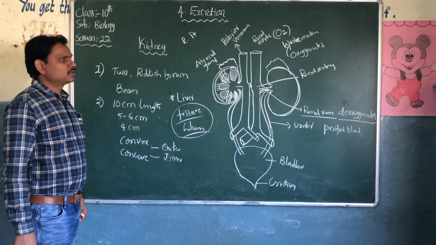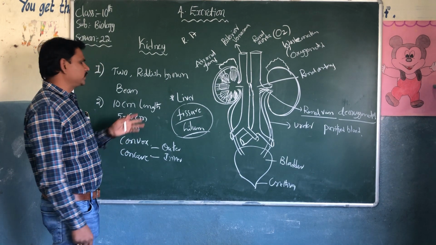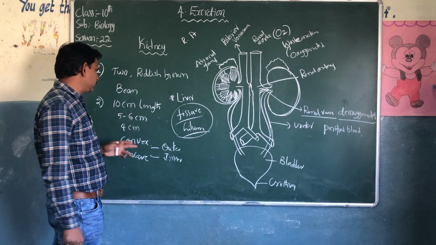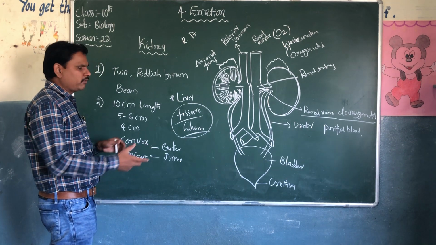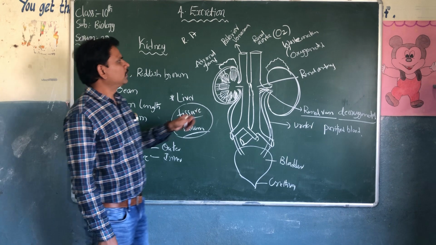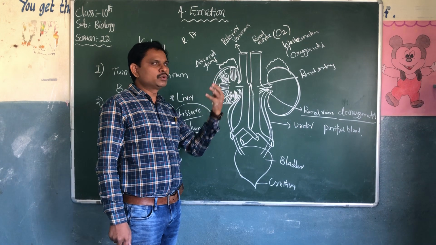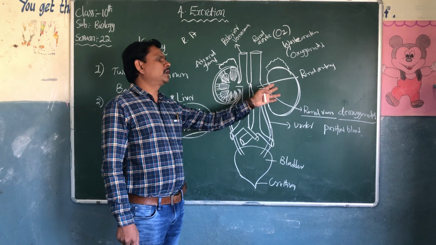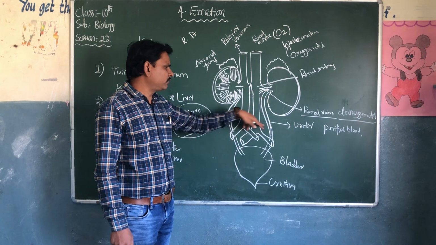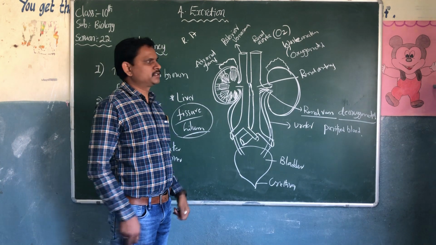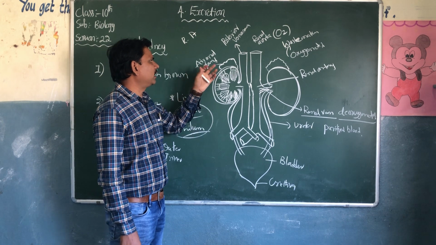Two kidneys, reddish brown in color. 10 centimeter length, 5 to 6 centimeter breadth, 4 centimeter thickness. They look convex on the outer side and concave on the inner side. One vessel goes into the kidney, that is the renal artery. Two vessels come away from the kidney at the fissure or hilum, that is the renal vein and the ureter. Two ureters, bladder and urethra. This is the structure of the kidney, and attached to the kidney is the adrenal gland.